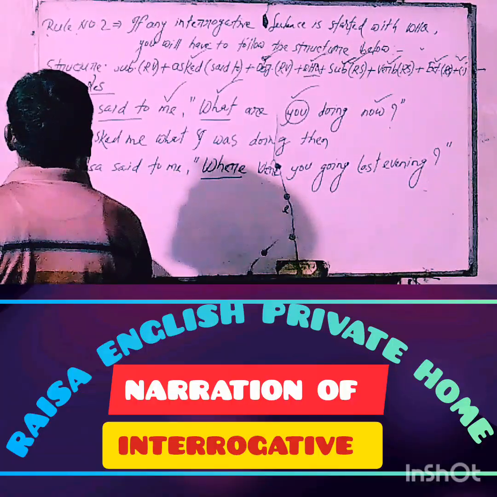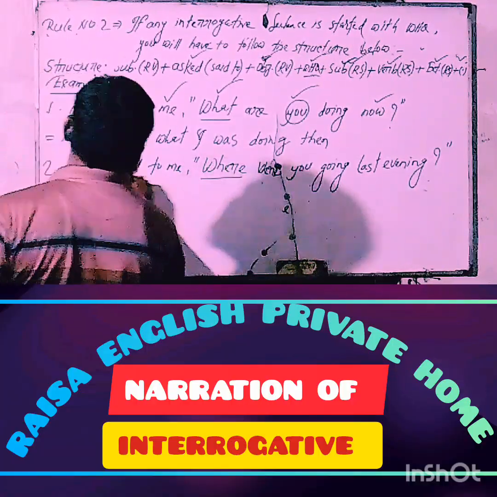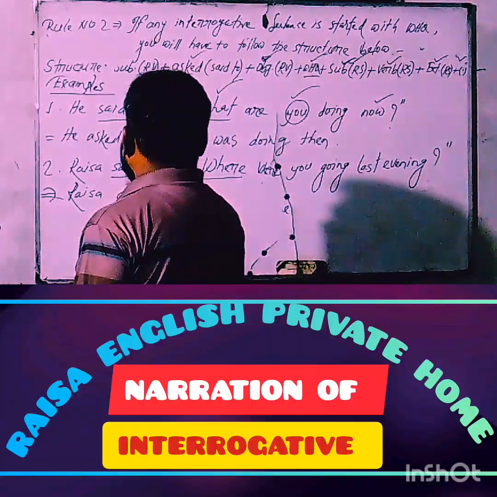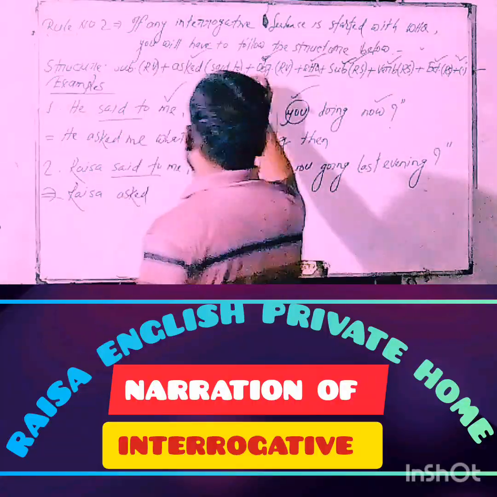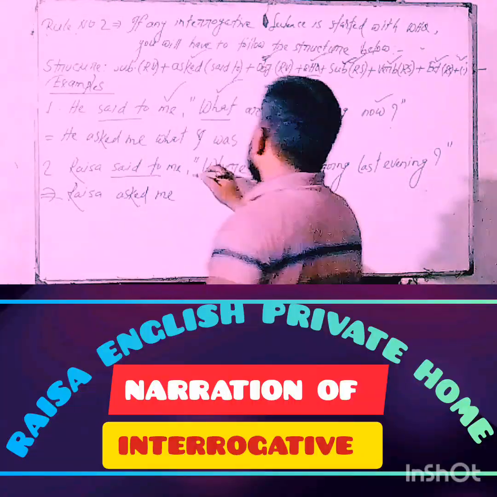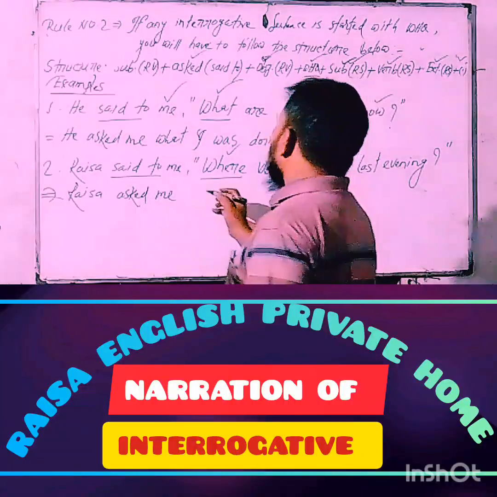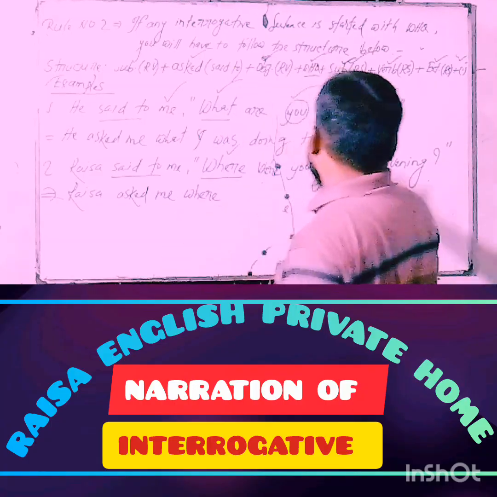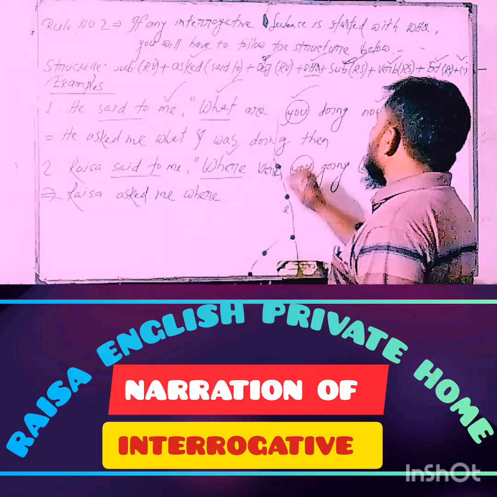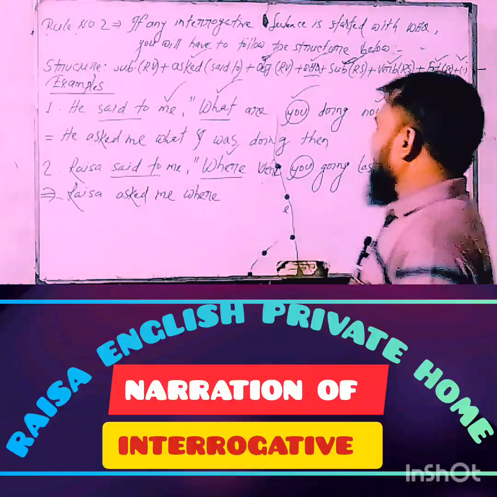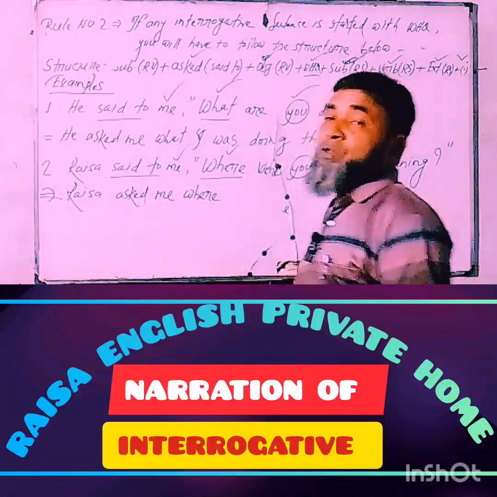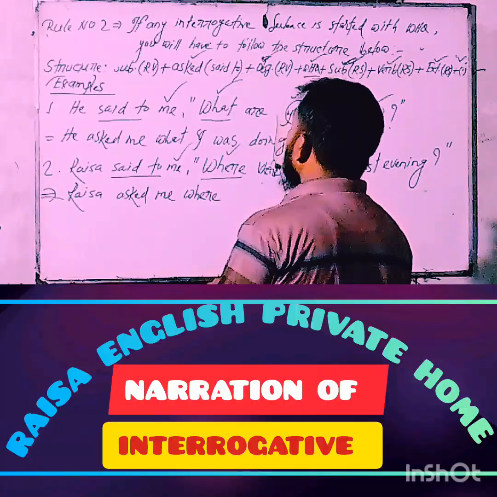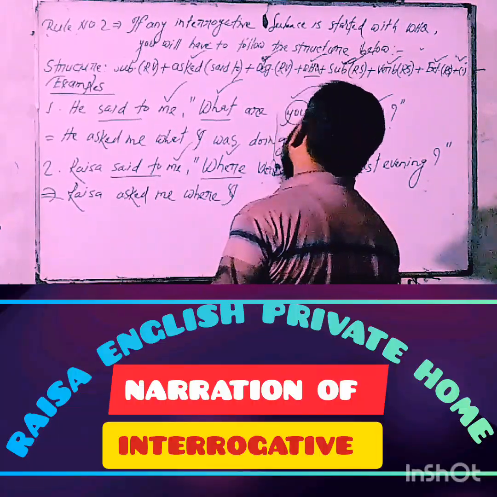Here, the subject of the reporting verb is Raisha. Then you have to use "asked" instead of "said to". Then the object, deleting the inverted commas, and the given WH question. Here the WH question is "where". Then the subject. Here the subject "you" must be changed according to the object of the reporting verb, according to the basic rules of changing narration. So "you" must change into the subject "I".